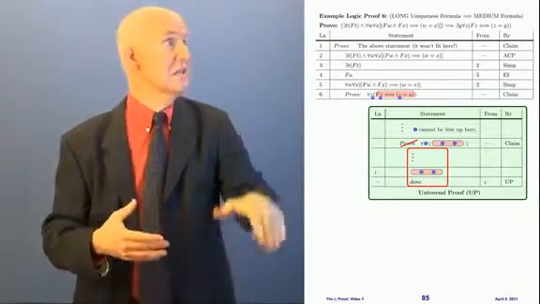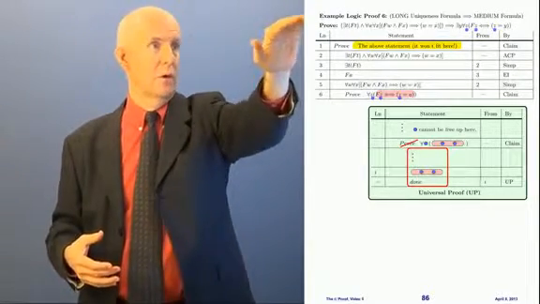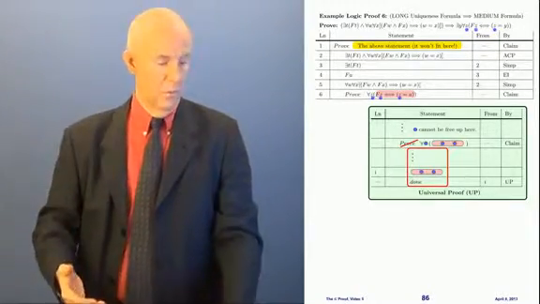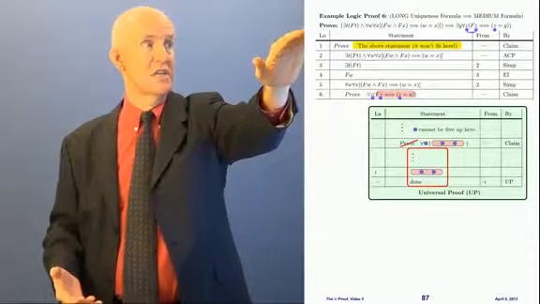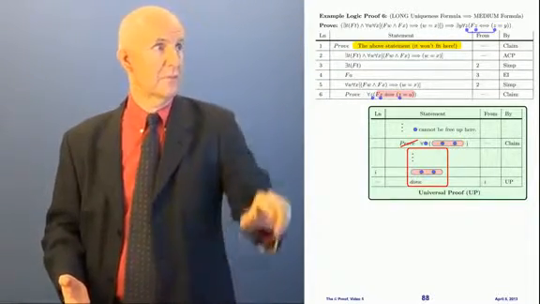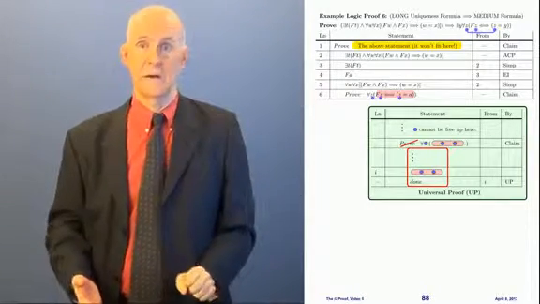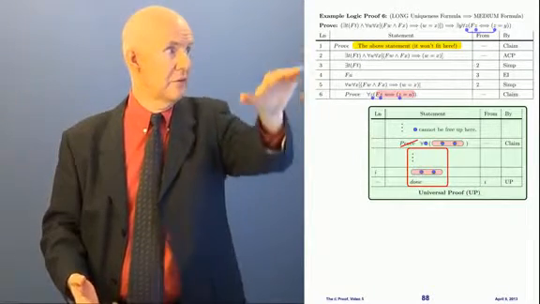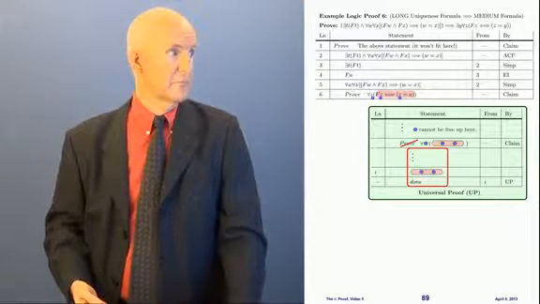Do I have any z's up here? As a matter of fact, I do. I have some z's right up here. They're in line 1, even though they're sitting up here. Now, are they free or are they bound? Well, this first one here is bound. This says for all z there, and that is capturing the z by the f. It's also capturing the z by the equal sign there. So both of these z's up here are bound. They're not free. Are there any other z's anywhere? I don't see any. So that means we're good to go on this universal proof.